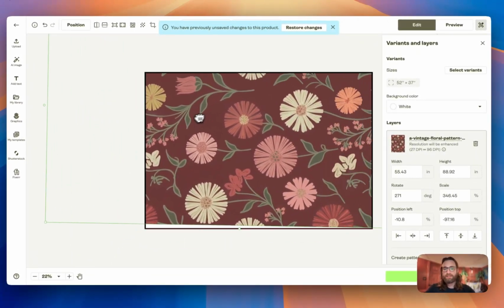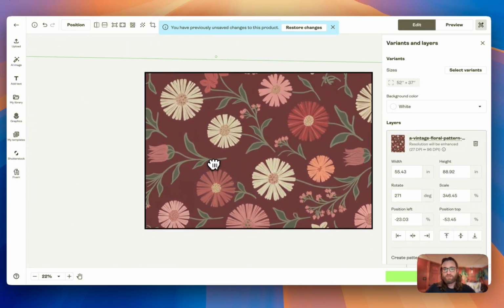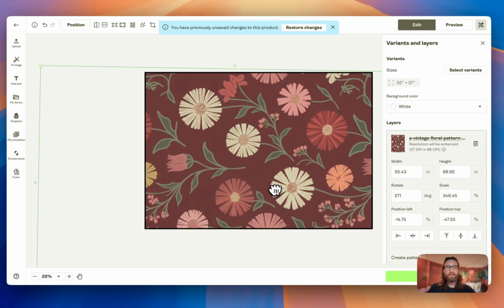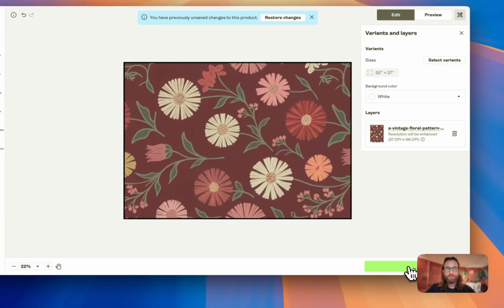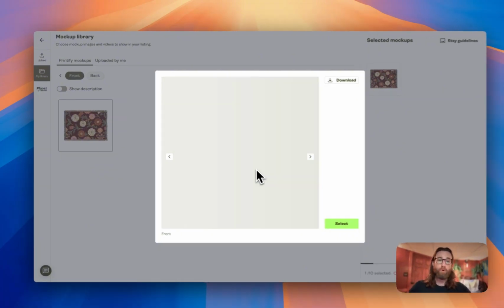You can also drag the design to be exactly where you want it to be. So I think that this looks pretty beautiful right here. And this is what we will actually save to our product. I'm going to hit save. Now, depending on the product that you choose, there might be more mockups.